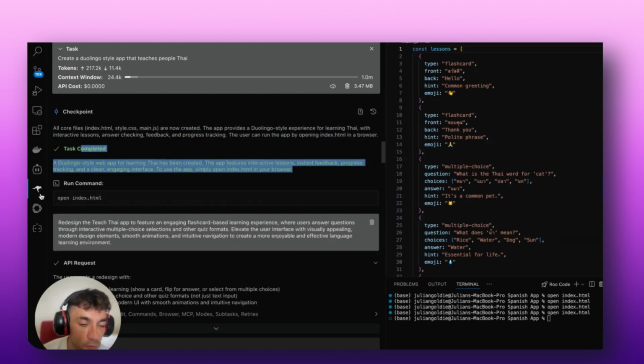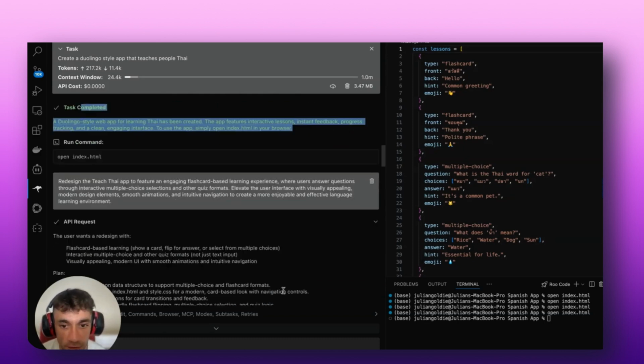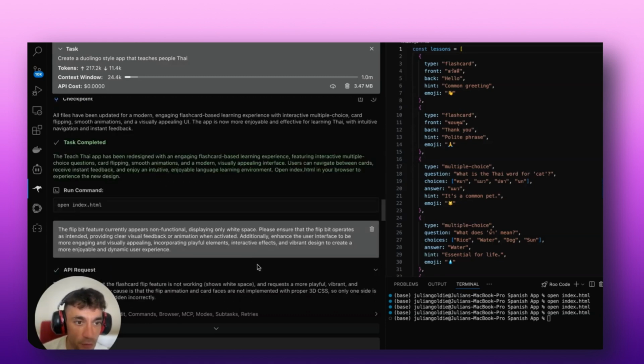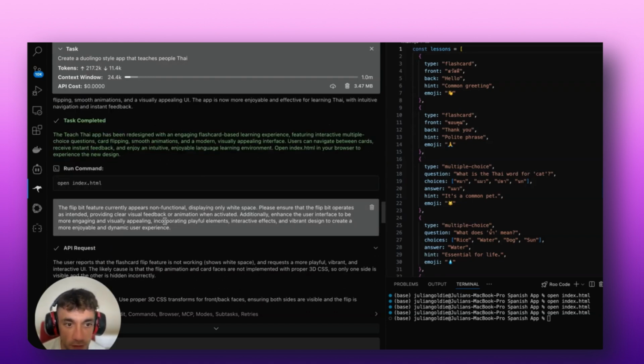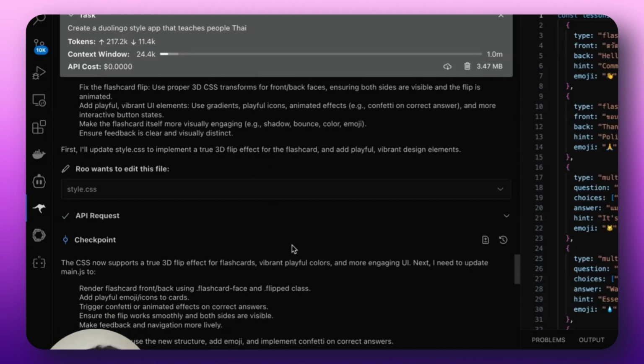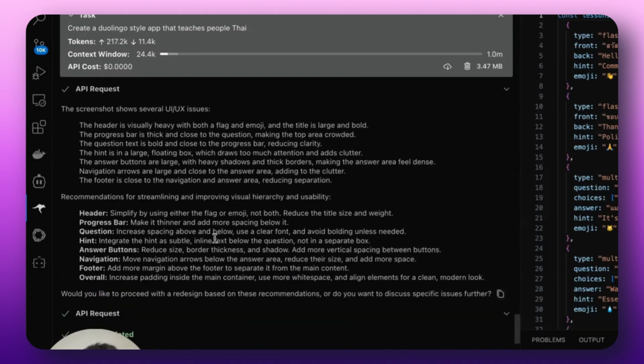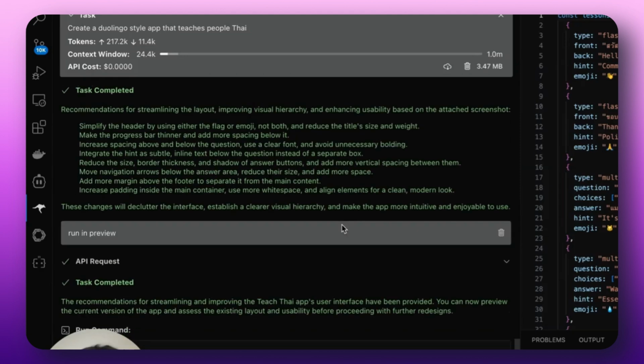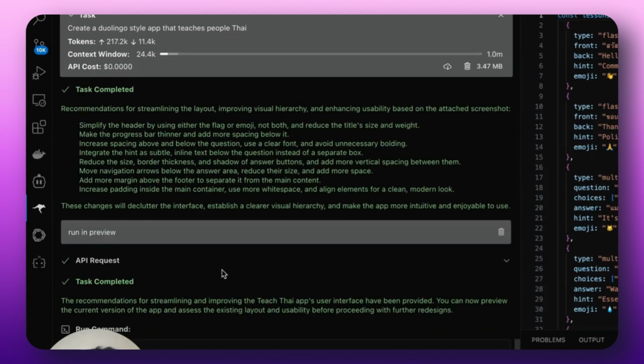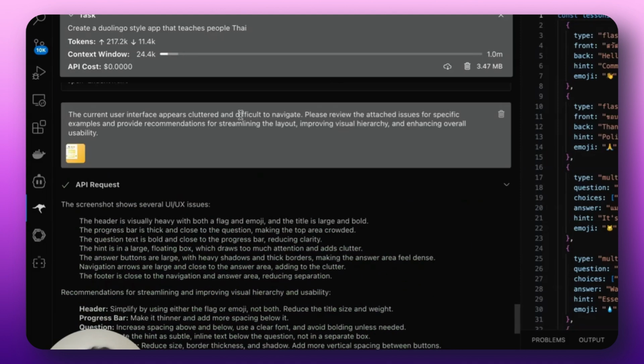It's actually using Roo Code, which is an amazing extension. Again, tons of SOPs inside the AI Profit Boardroom for that. I'm not going to cover it inside this video because it takes too long. And then you can see step by step, this is how you can build whatever you want, right? And the cool thing about this is you can build personalized apps that do everything exactly how you want. So you don't need to rely on Duolingo or any other app. You can just build out however you want, right?